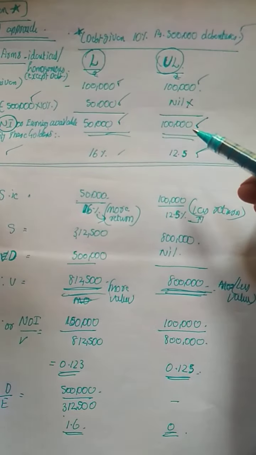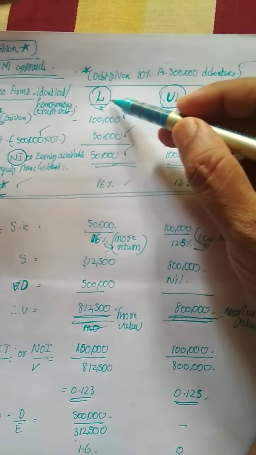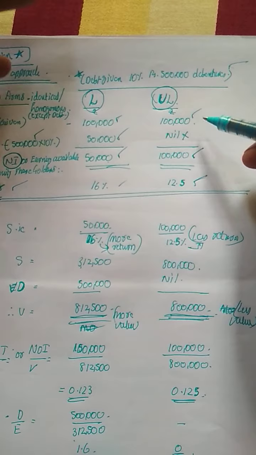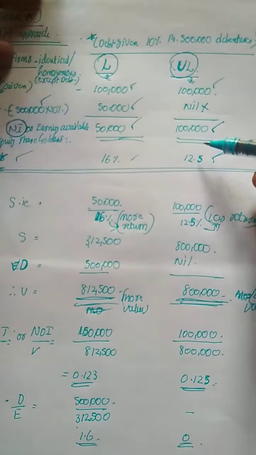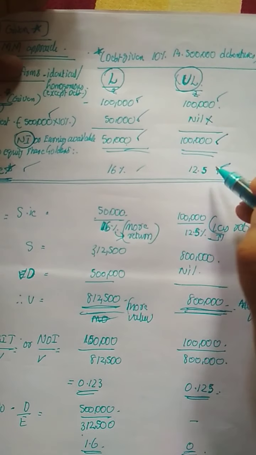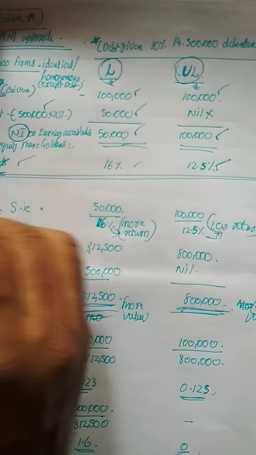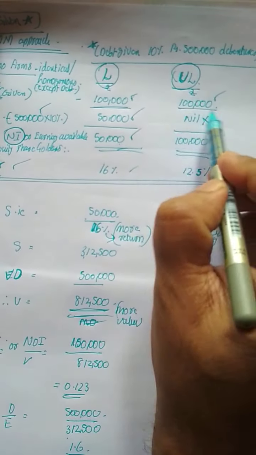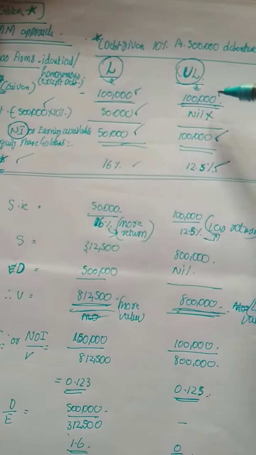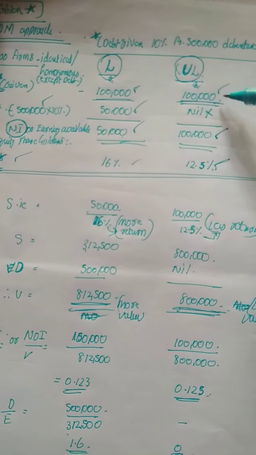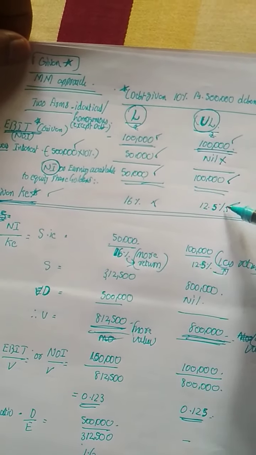Obviously, you may be under the assumption that the value of the company will be more in case of a levered firm, and for an unlevered firm the value of the company will be less. Equity shareholders' attraction will be less because the percentage of return to the equity shareholders is less. Hence the EBIT is same. We cannot assume the investors' attraction from the EBIT, because EBIT, earnings before interest and tax, is same for the organization. But here what happens? The KE, return to the equity shareholders, is different.